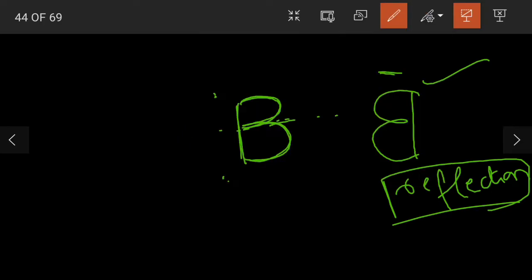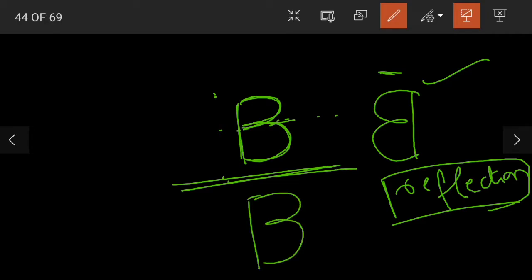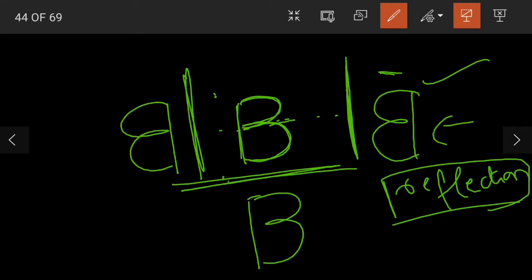If I place the mirror here, how will it look? It would be the same. This is how it will look. If I place the mirror here, this is how it will look. If I place the mirror here, this is how it will look. Understood children? We have to draw the opposite side. We have to draw the reflection of what we see.